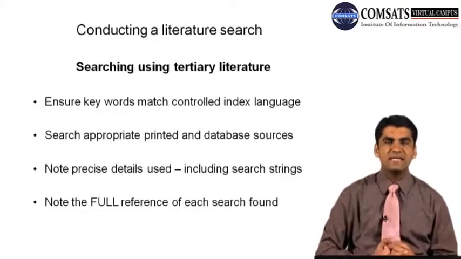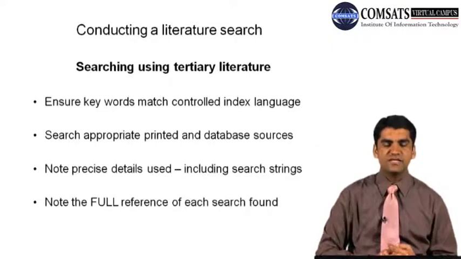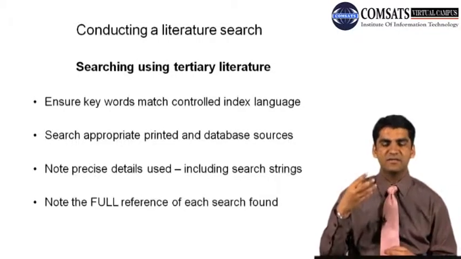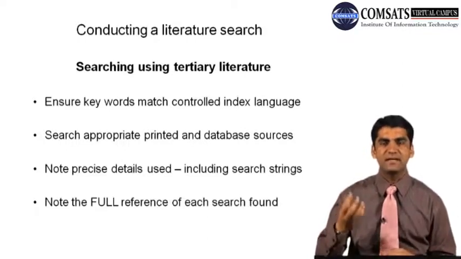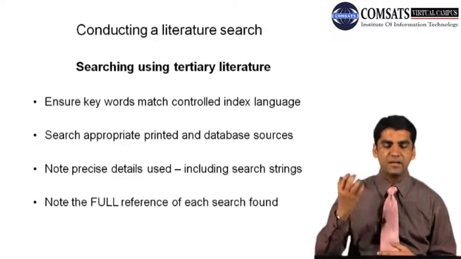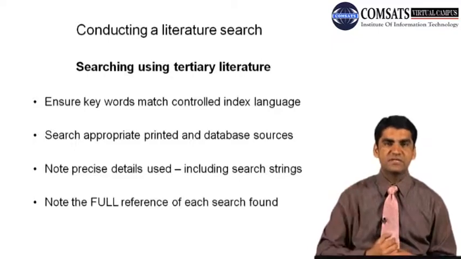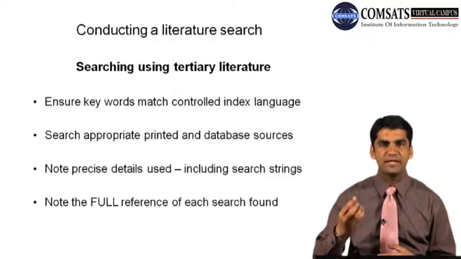So now we will see how we can search using tertiary literature. How can we conduct a literature search using tertiary literature? We have to ensure keywords match the controlled language that is used. Search appropriate printed and database sources. What are the printed and database sources that are available to us that we can search? Are they appropriate?